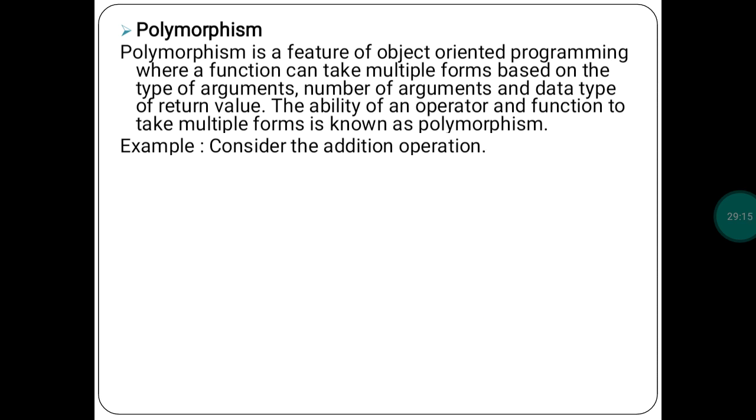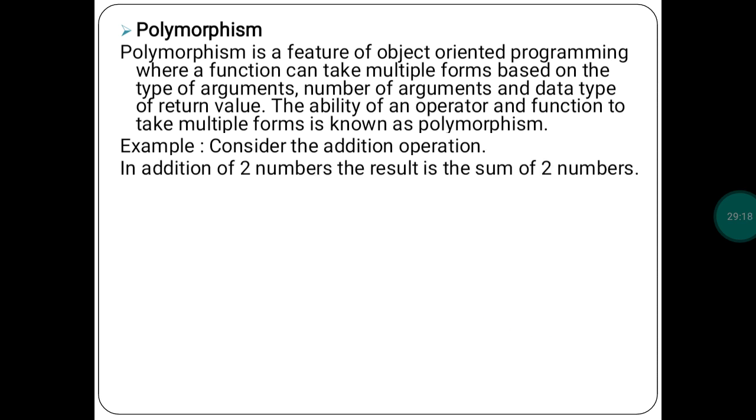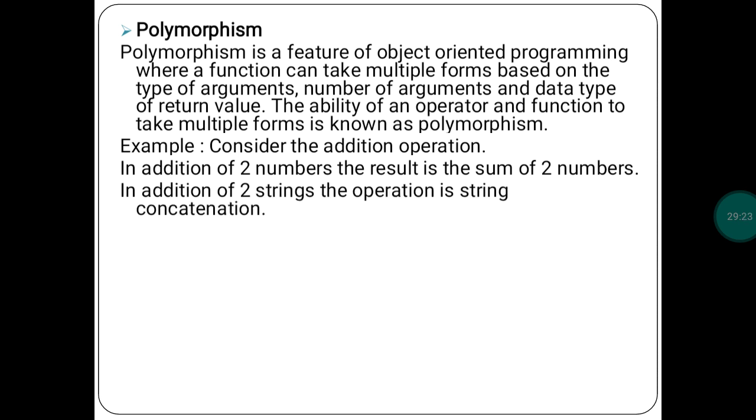The example, consider the addition operation. In addition of two numbers, the result is the sum of the two numbers. In addition of two strings, the operation is string concatenation. Last time we studied that also, string concatenation. String 1 is Raja, string 2 is Rani. When you combine both, it becomes Raja Rani. String concatenation means multiple forms. First form is Raja, second form is Rani. When you combine both forms, it becomes Raja Rani. That is string concatenation. Last time we all studied it.